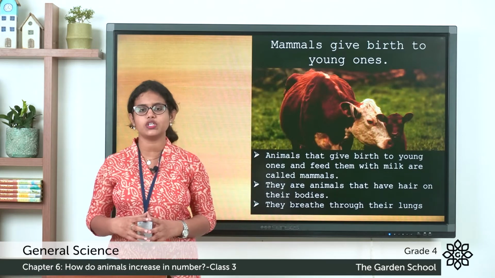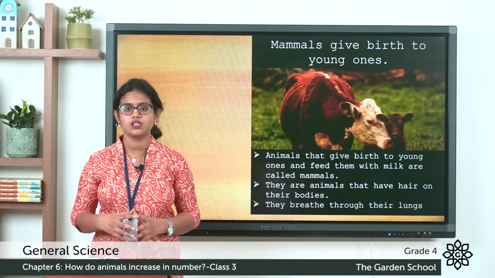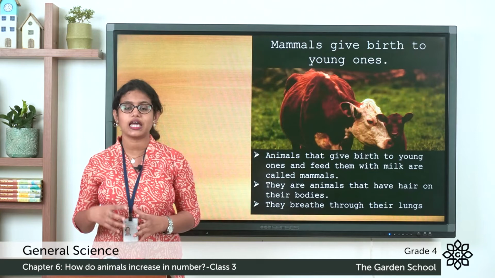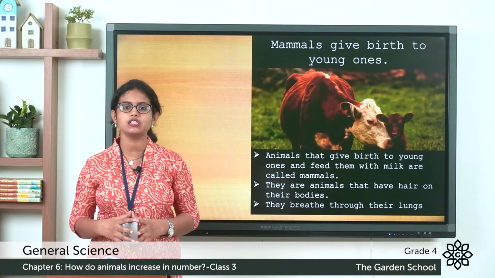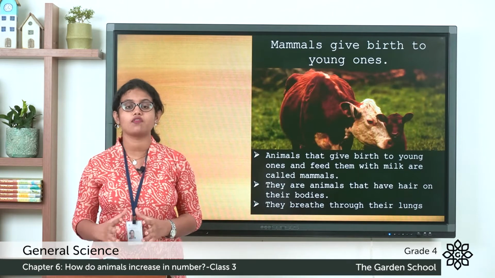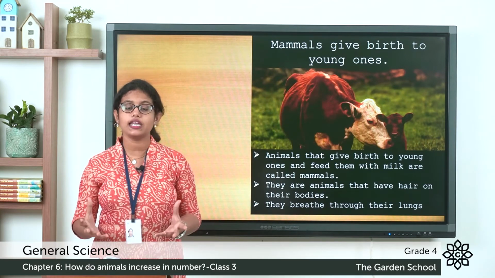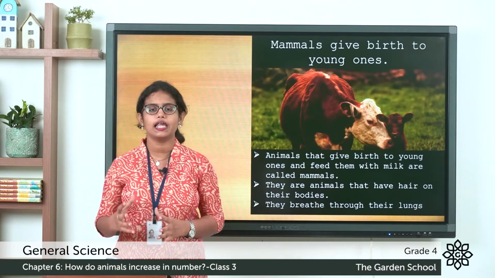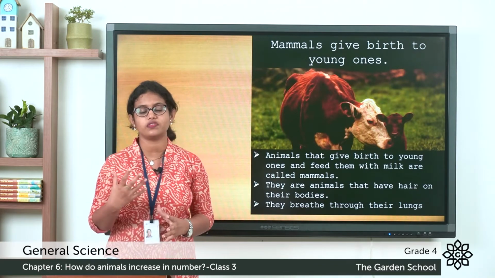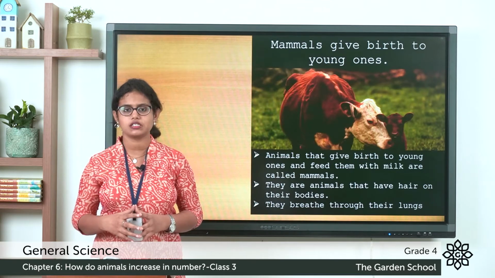Another feature of mammals is that most of the mammals that live on land have 4 legs. And another thing is, how do they breathe? They breathe through their lungs. So these are some of the features of mammals.